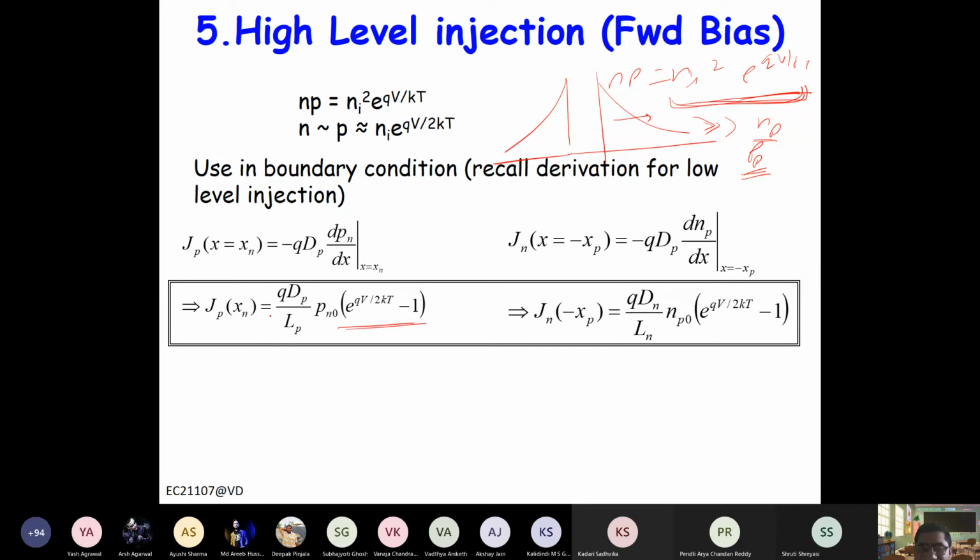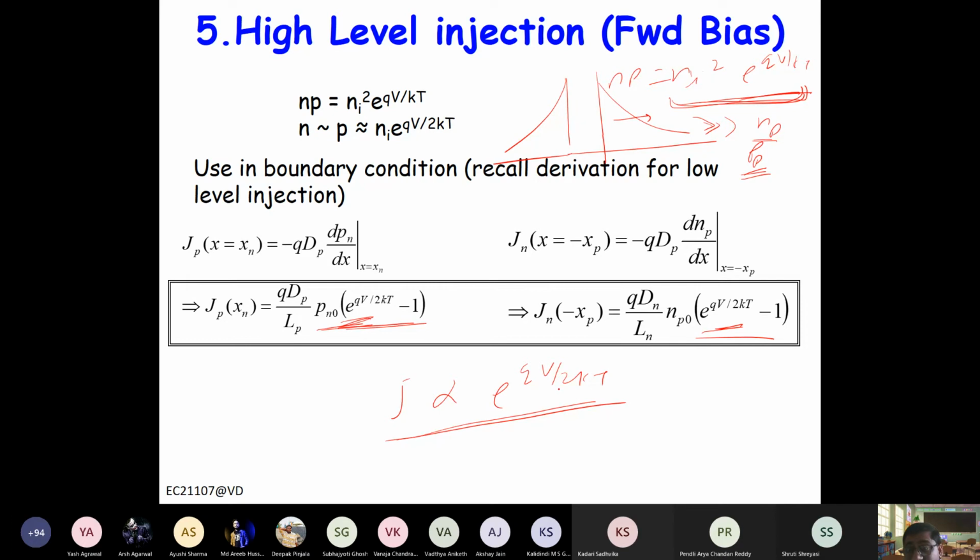Because for high level injection, the carrier concentration is exponential qV by 2kT. So when you add the hole diffusion and electron diffusion, you have this exponential qV by 2kT common, and the total current is again proportional to exponential qV by 2kT. Now high level injection of course occurs at higher voltage. So when you reach VBI or around that point, you will have high level injection.